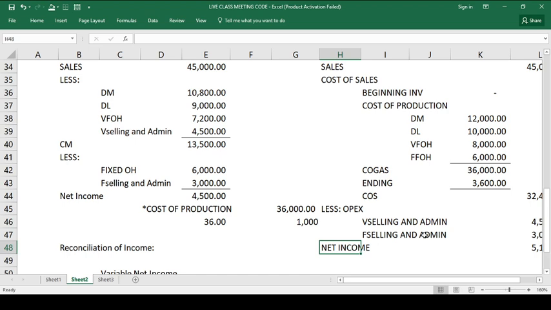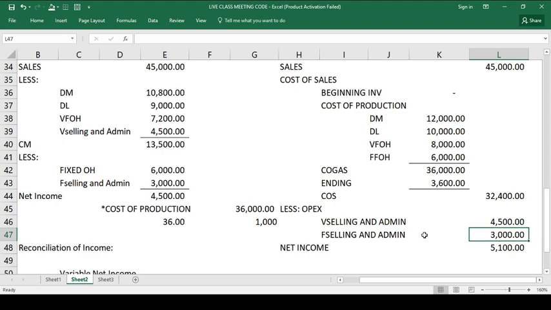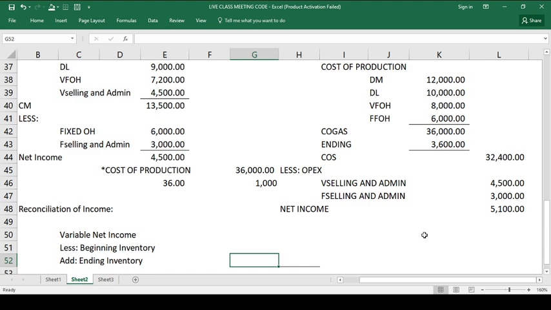Unang reason po dyan is that under variable costing, lahat po ng fixed cost kinonsider natin na expense lahat. Sa absorption costing, hindi lahat ng fixed cost on production kinonsider natin as expense. Okay, look, I prepare a reconciliation. If the variable net income is 4,500, yung source of difference lang yan is the beginning and ending inventory pero pertaining to the fixed factory overhead.